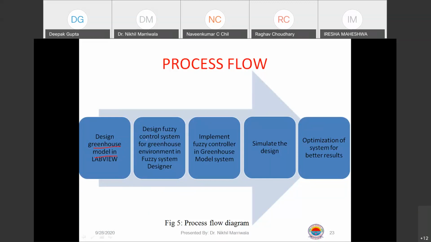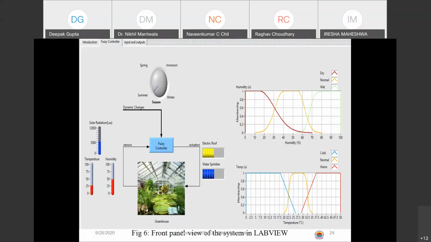You design this greenhouse control system, right? Using the fuzzy system designer, we have just seen this. We have to implement this controller for the greenhouse part, simulate it, and then see the optimized result. Do we get this? Yes. We'll see to it how we get it. So this is how it looks like.